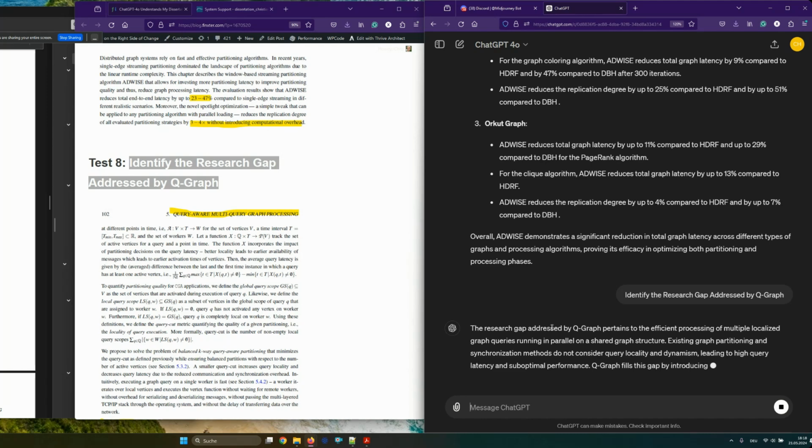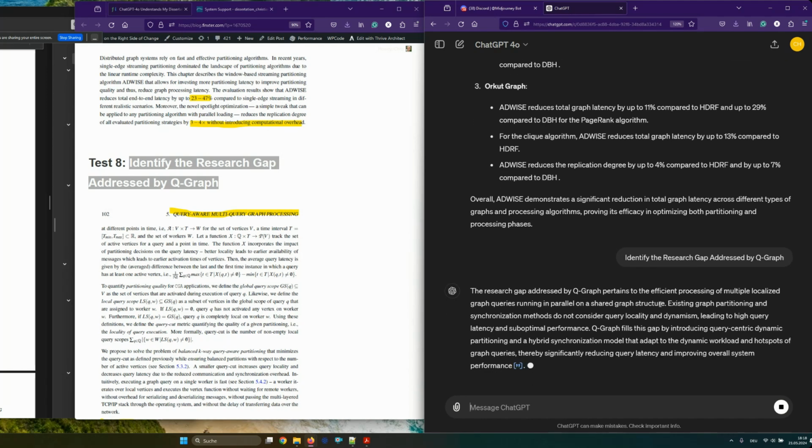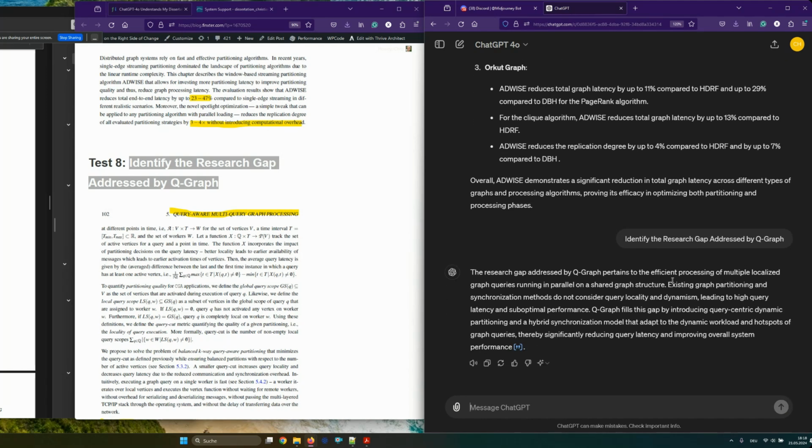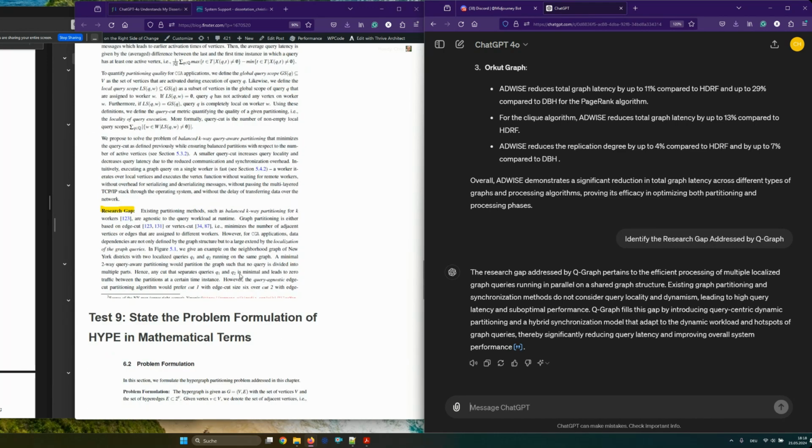And so the research gap addressed by QGraph pertains to the efficient processing of multiple localized graph queries running in parallel on a shared graph structure. Yes, this is exactly what it does. Existing graph partitioning and synchronization methods do not consider query locality and dynamism, leading to high query latency and suboptimal performance.